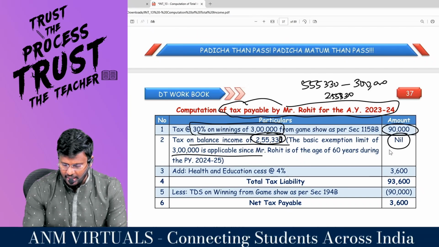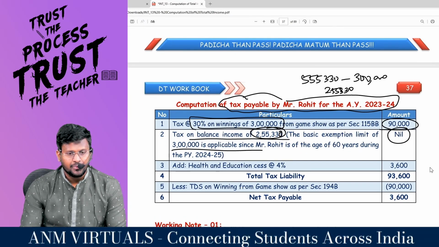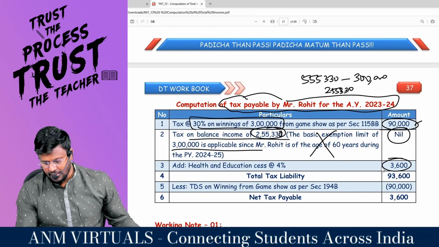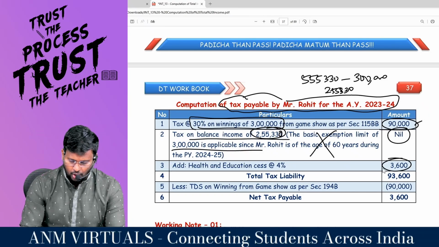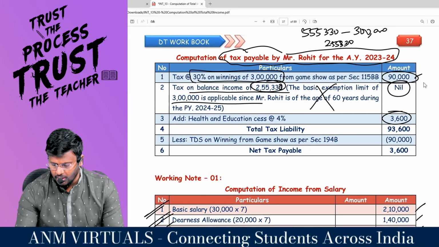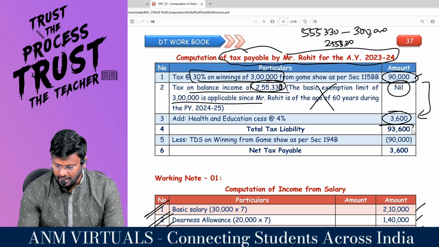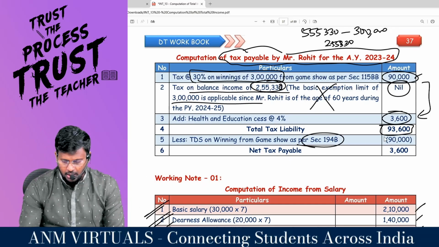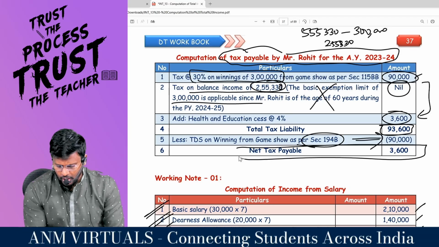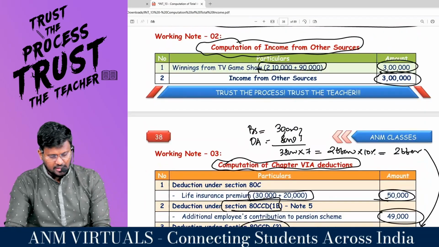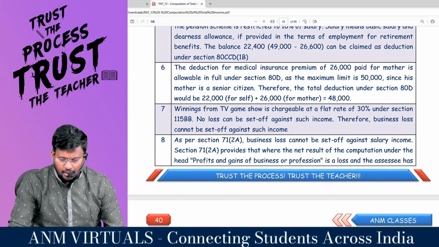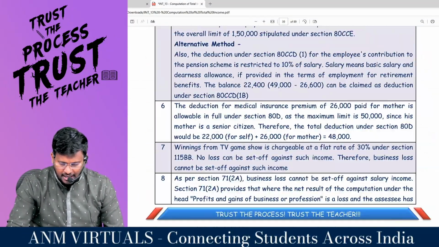Sir, the basic exemption limit for a senior citizen is how much? 3 lakh. Up to 3 lakh, no tax needs to be paid. That means no tax on the other income, but on this 90,000 you are supposed to pay tax at the rate of 4%, which comes to 3,600. So total 93,600. But TDS has already been deducted under 194B to the extent of 90,000. So the net tax payable will be 3,600. Comfortable? The balance note, sir, you can read it, because I have explained that.